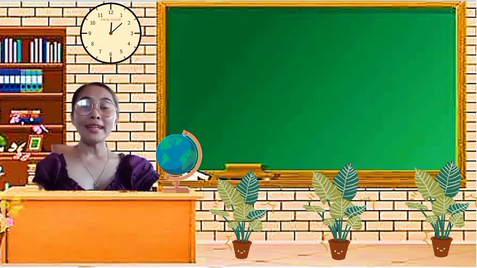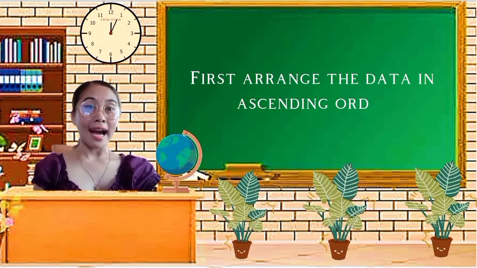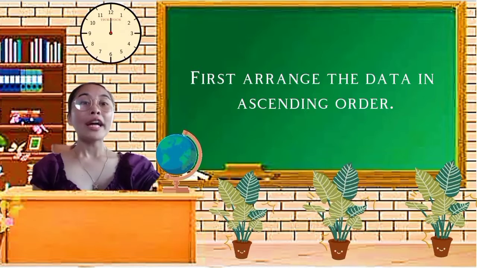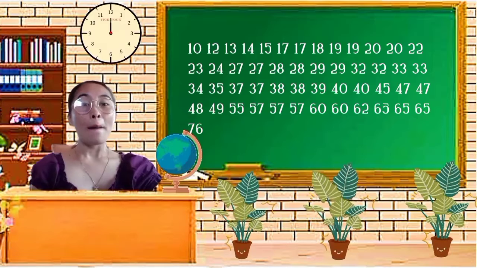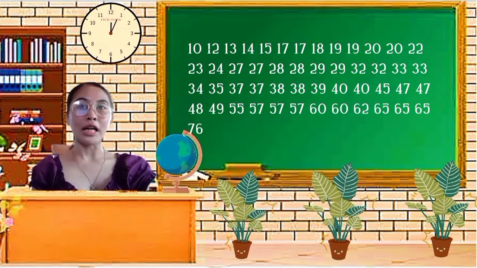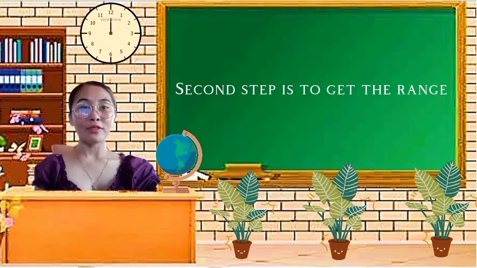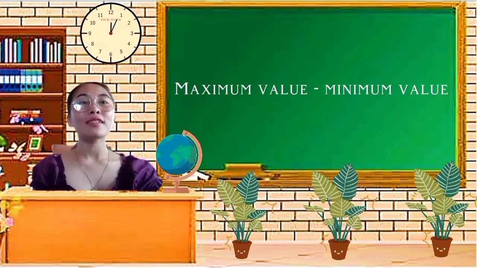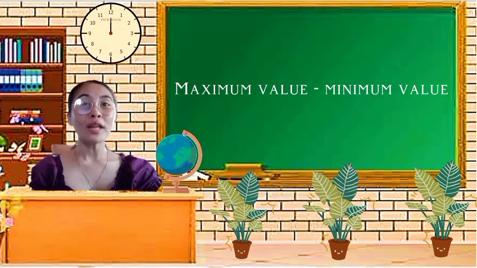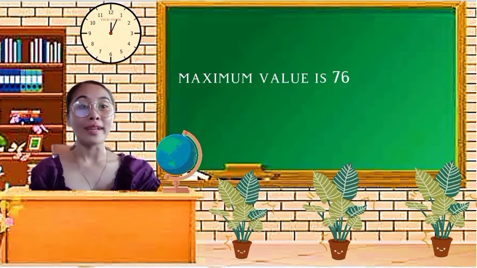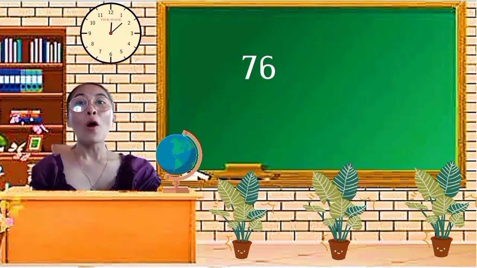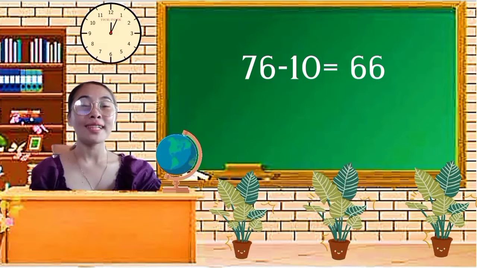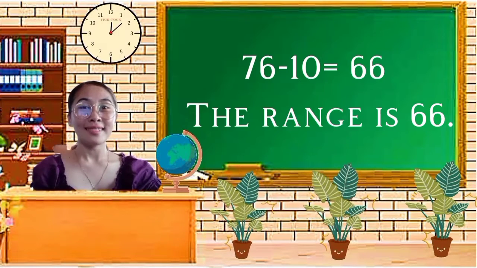For you to solve it easier, you can first arrange the data in ascending order. So it will look like this. It is not necessary to arrange, but I assure you that it will help a lot. Second step is to get the range. The formula for the range is maximum value minus minimum value. As you can see in the data, the maximum value is 76, while the minimum value is 10. Therefore, 76 minus 10 equals 66. So, the range is 66.